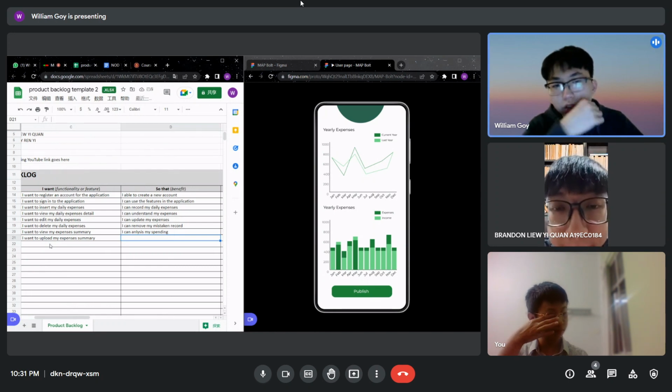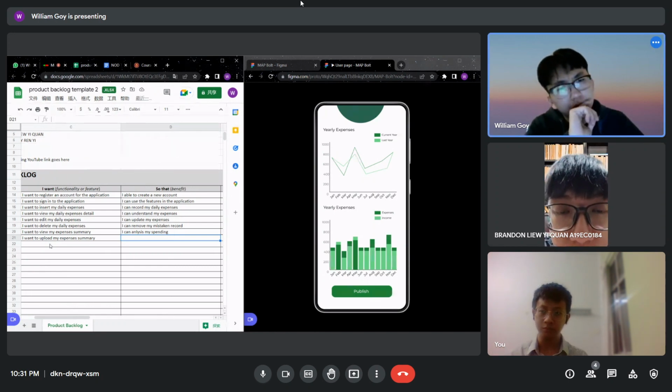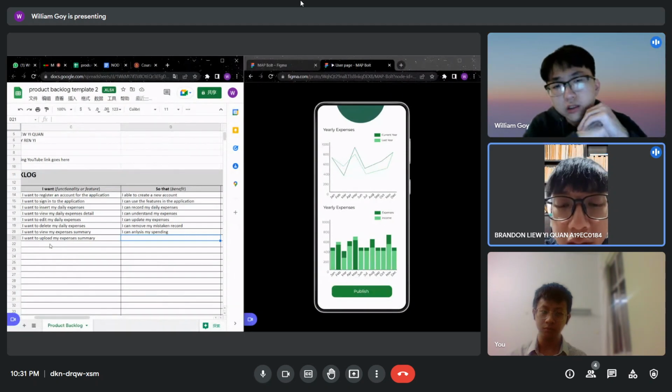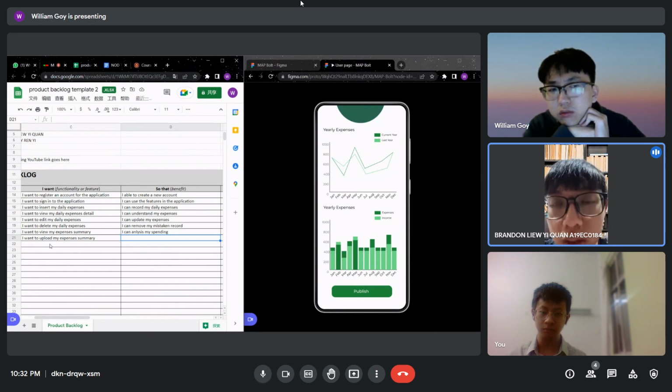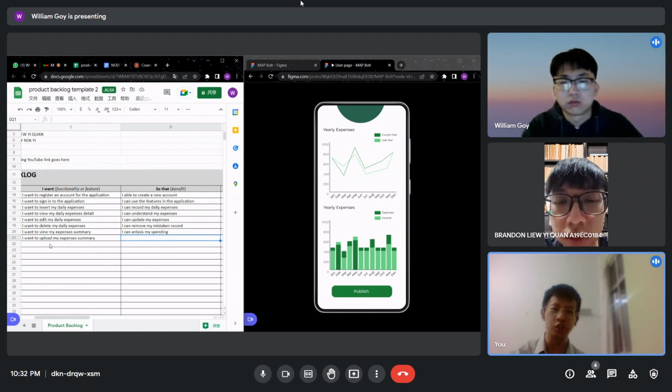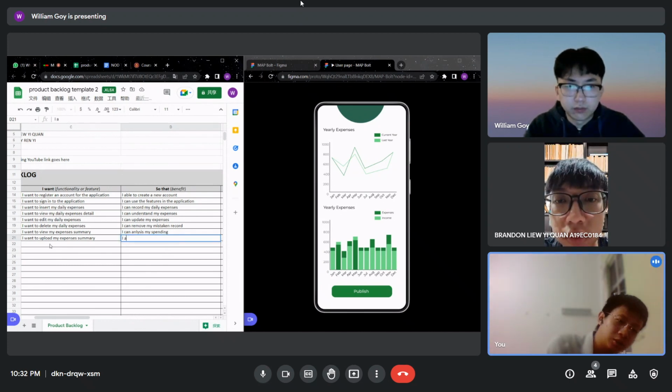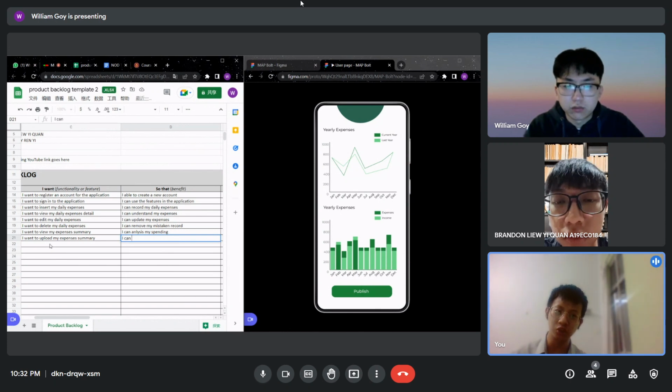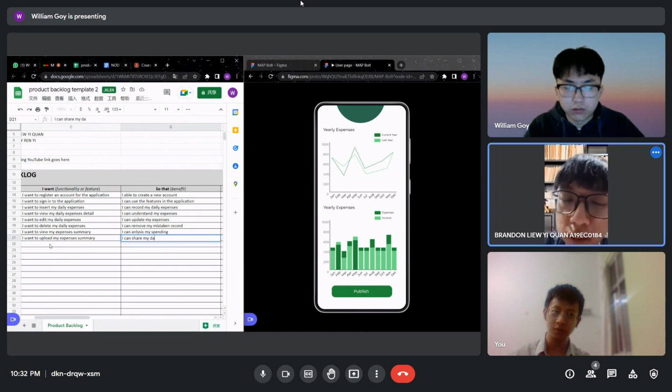So the benefit is I can share my summary with other users, or I can share with others in simple wording. I think "I can share" is sufficient. I can share my daily expenses. Okay, I can share my daily expenses.